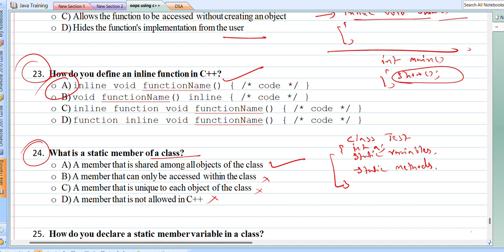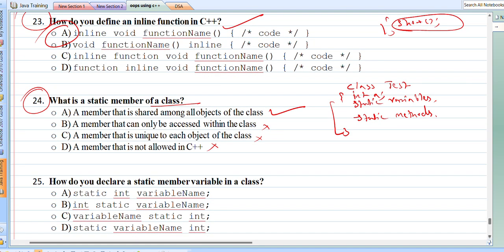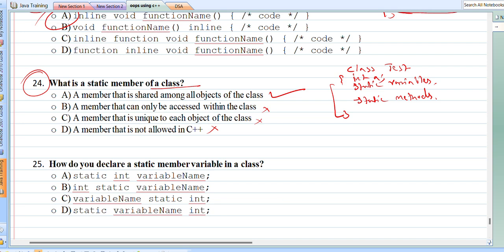Now the last question, this is the last question of this video. How do you declare a static member variable in a class? So in a class, if I want to declare a static variable, we can declare it like this: static int a.